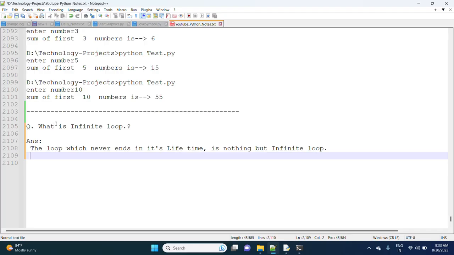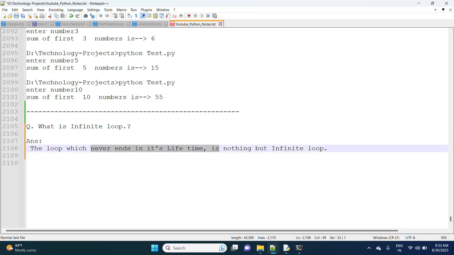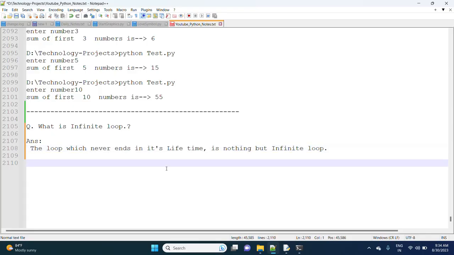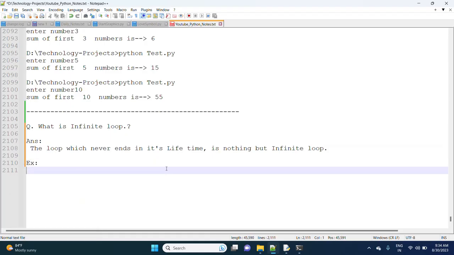How we can see infinite loops with respect to programming, I will explain. First, observe the theory. The loop which never ends in its lifetime keeps on executing until your system shuts down, or even after 100 years the loop is still incrementing and there is no end for the loop. That is an infinite loop. Now observe the example.